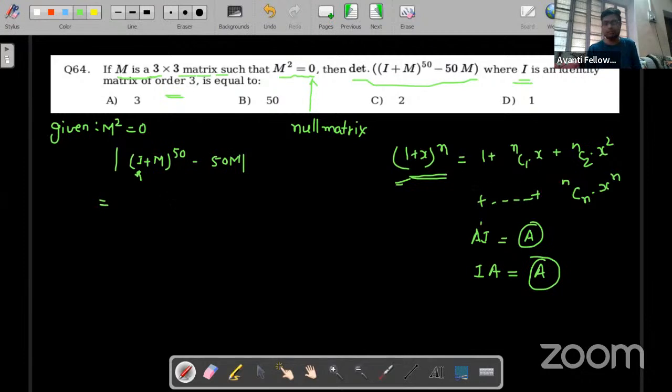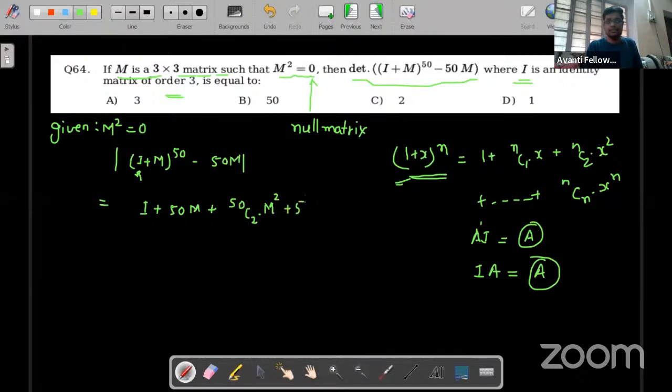If there were some other matrix instead of I, I wouldn't be able to use the binomial theorem. So I'll treat 1 as I and m as x, and substitute the values. I write I plus nC1, where n is 50 because the power is given, so 50 into x, and x is m. The next term is nC2 x square, which means m square.